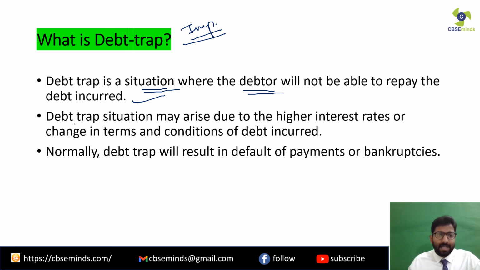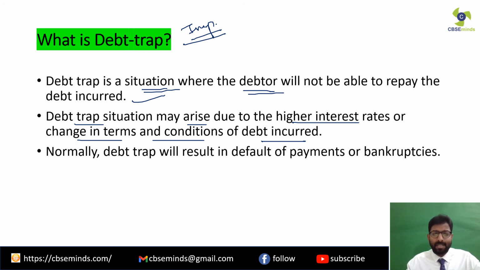A debt trap situation may arise due to higher interest rates or a change in the terms and conditions of the debt incurred. So it can happen because of various reasons.